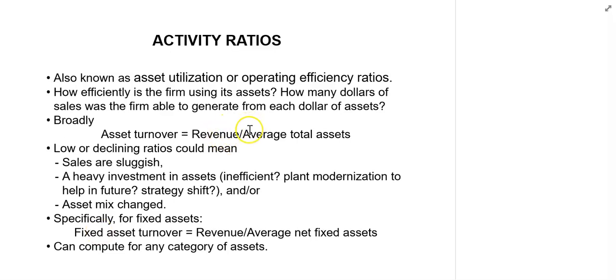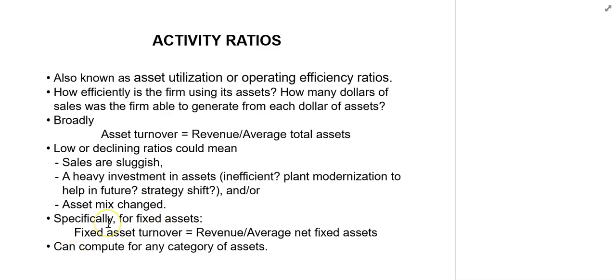Keeping other things constant, the higher the asset turnover ratio, the better it is. A low or a declining asset turnover ratio may mean that sales are sluggish, or a heavy investment in assets which is inefficient has been made, or the plant needs modernization. It may also indicate that the company needs to actually change its business strategy in future. A low or declining asset turnover ratio may also indicate that the company needs to change its asset structure or